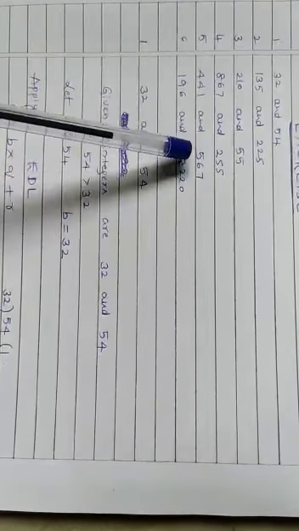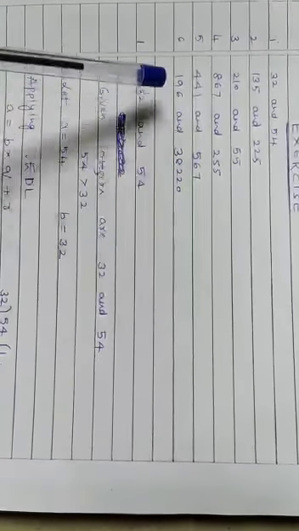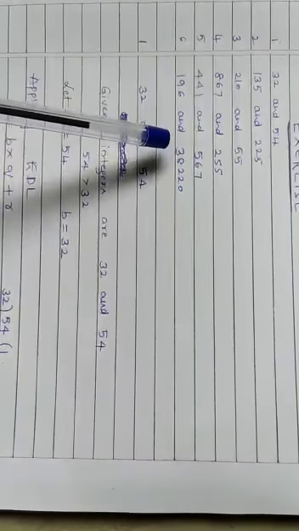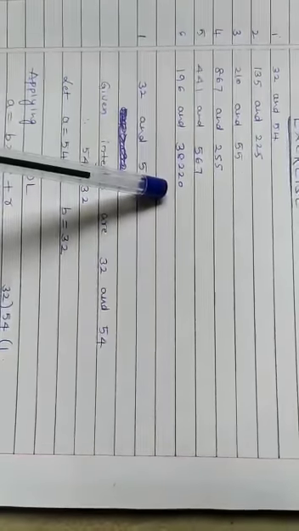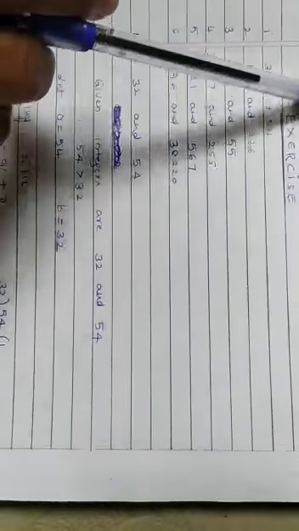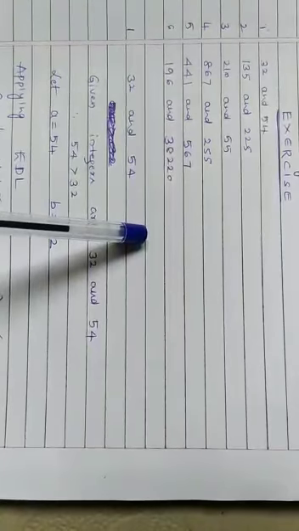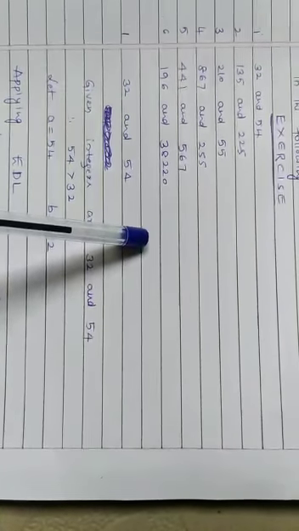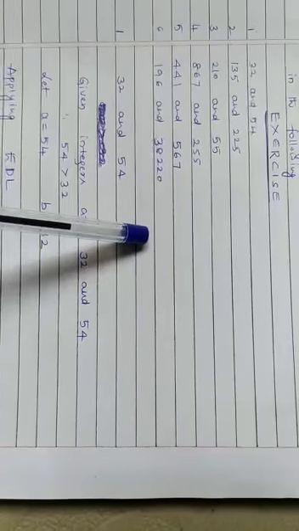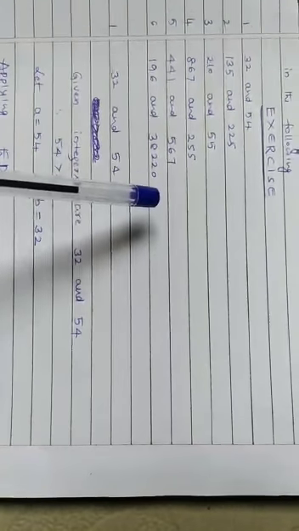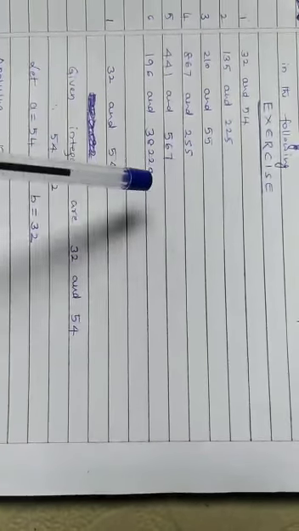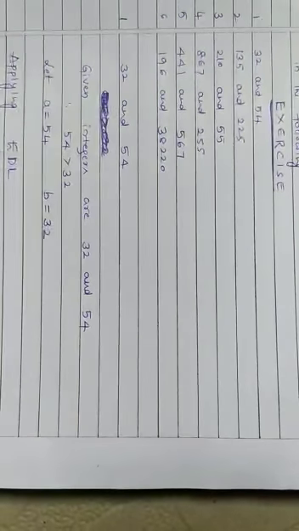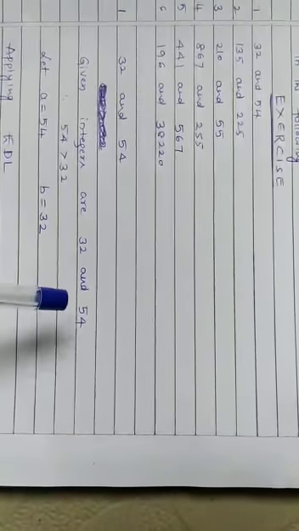Then 441 and 567. Then 196 and 38,220. You have to observe that in all these problems only a pair of two positive integers is given, to be solved using Euclid division lemma or algorithm on the basis of divisibility.